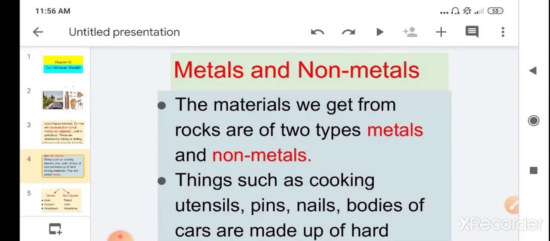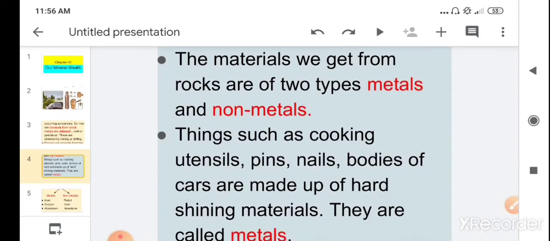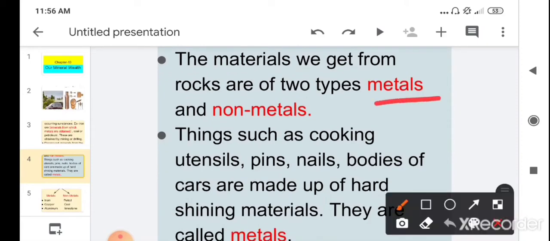These are metals and non-metals. So the objects which we use in our daily life are made by two different types of rocks. One is metals and the other one is non-metals.